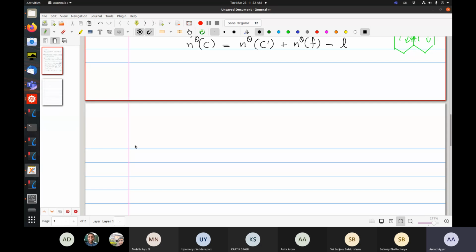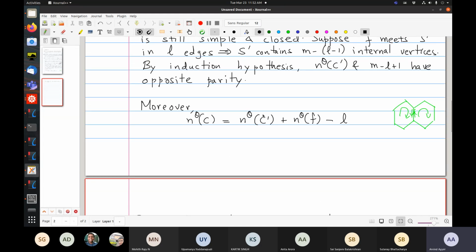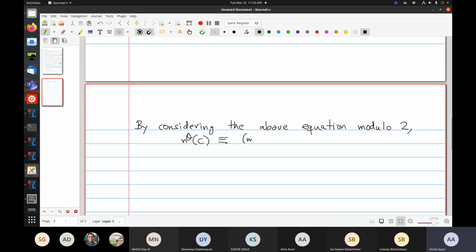So by considering the above equation modulo 2, the parity of NO of C is congruent to, well, we said that the induction hypothesis tells us that the parity of NO of C prime is the opposite of m minus L plus 1. So it's the same as m minus L. So I replace this by m minus L.